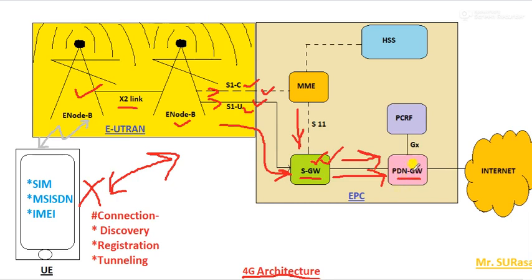Now again, the PDN gateway is connected to the policy charging rule function through the Gx link. So in short, this PCRF is responsible for going through the current status of the user, including so many points. It might be the current status of the user's subscription, which services have been subscribed by the end user, what is the current balance of this user, what is the validity of that user, and so on. So many points are there.